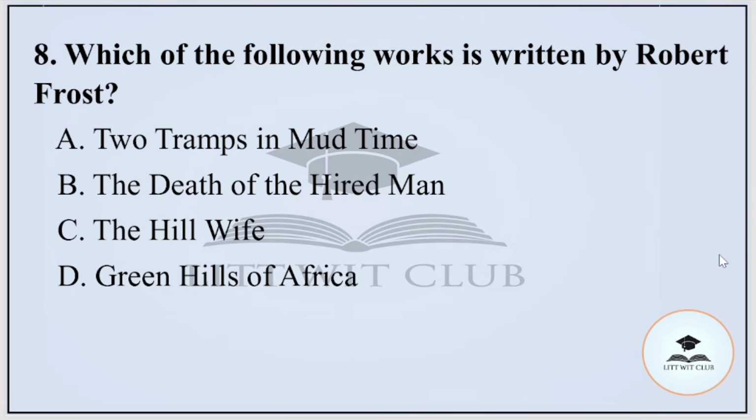Which of the following works is written by Robert Frost? We have to tell which of the following works is written by Robert Frost. Option A, Two Tramps in Mud Time, B, The Death of the Hired Man, C, The Hill Wife or D, Green Hills of Africa. And the correct option is option D, that is Green Hills of Africa.